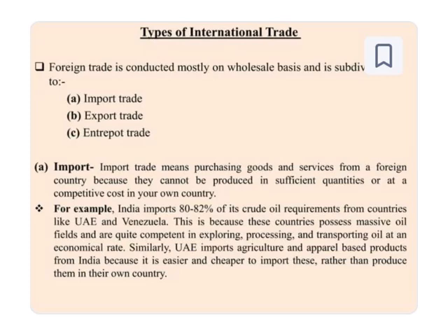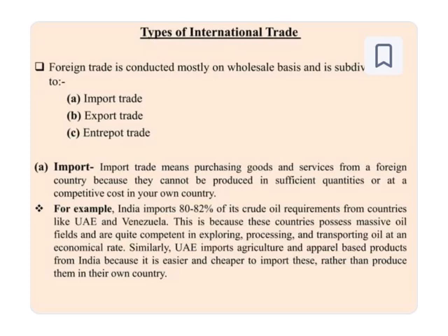For example, India imports 80% of its crude oil requirements from countries like UAE and Venezuela. This is because these countries possess massive oil fields and are quite competent in exploring, processing, and transporting oil at an economical rate. So mostly we import crude oil because we don't have sufficient production and we have a massive requirement. But in countries like UAE and Venezuela there are massive oil fields, so we transport this oil from them at a very economical rate.